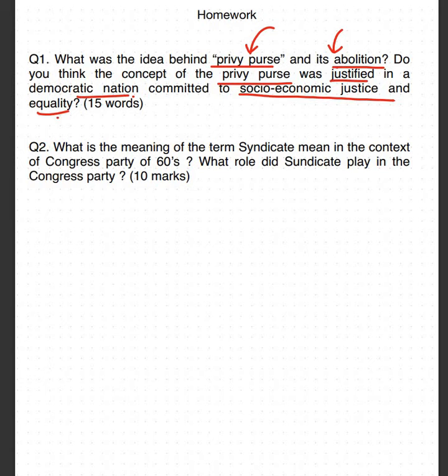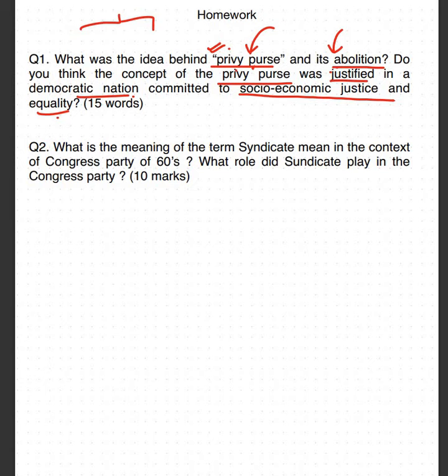बहुत simple question है. In the introduction, first you will explain what is privy purse. The body of the answer will be divided into two parts. First, you have to explain what is the idea behind privy purse and its abolition. Then you will explain, is it necessary for privy purse to be alive in a nation which is committed to socio-economic justice and equality? क्या ऐसे nation में privy purse का होना सही है? ये आपको explain करना है. That means you have to give your own opinion. Then conclude with a positive, neutral conclusion.